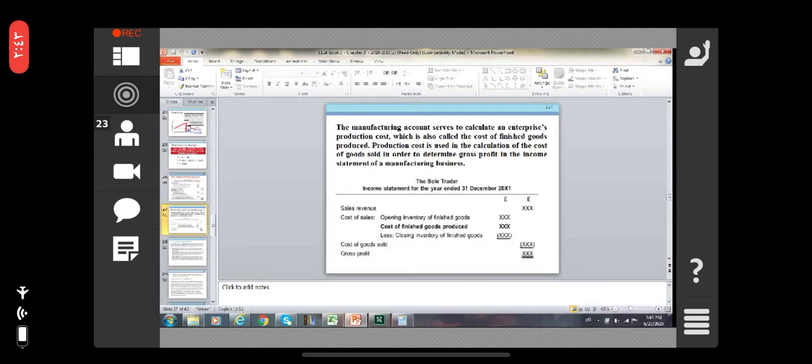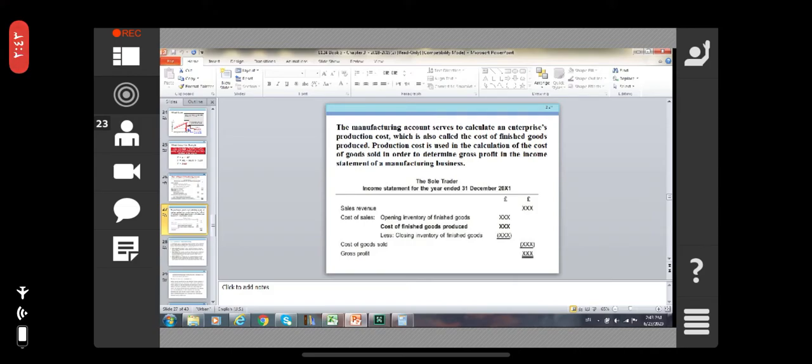Now see the sole trader income statement for the year ended 31st of December 2001: sales revenue, cost of sales, opening inventory of finished goods, cost of finished goods produced, less closing inventory of the finished goods.